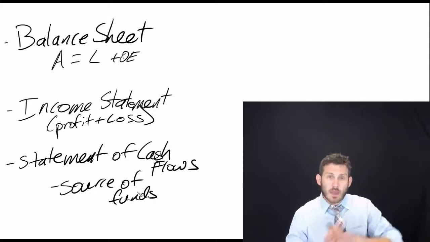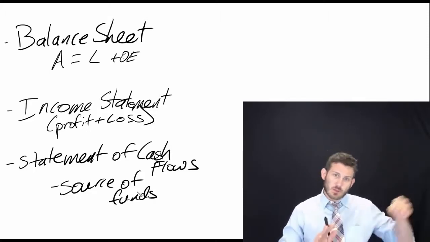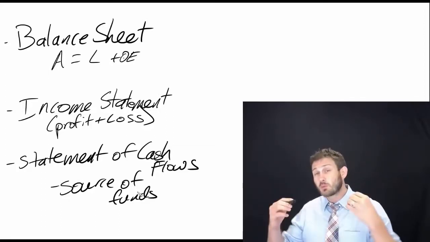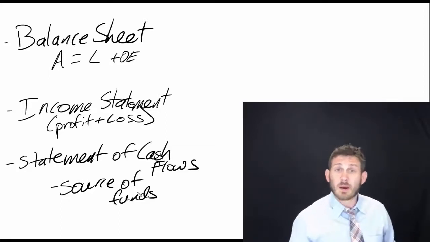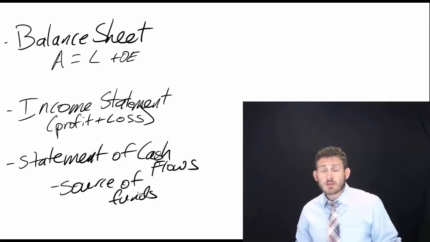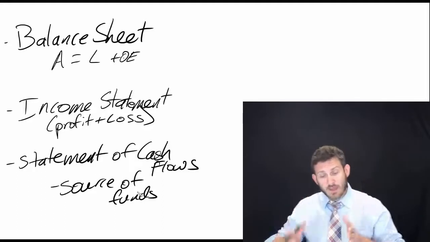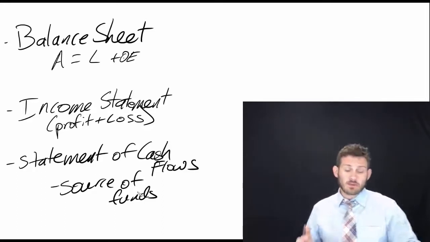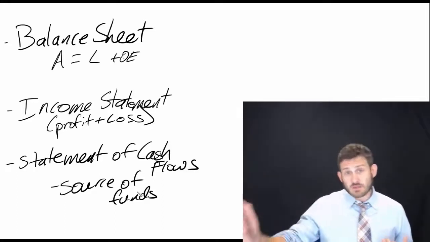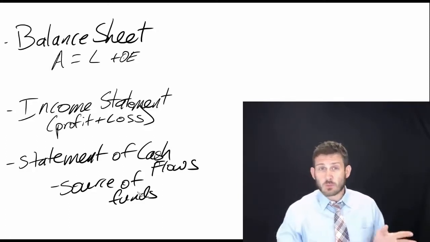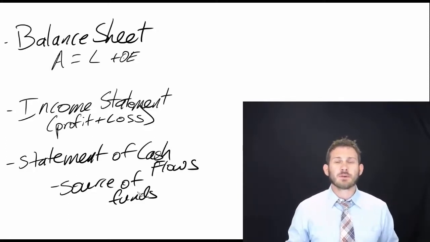So that's kind of a past-looking statement, about what's going on with revenues and our profits, because we really want to know, is this company making money or not? Then we look at the balance sheet to figure out where we are today, and then we have our statement of cash flows, basically where the sources of funds are, what cash is coming in, what cash is going out, and where that cash is going. We have a couple of different areas that it can go into.